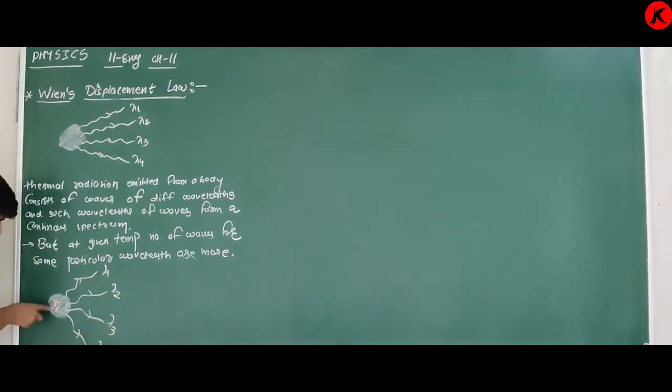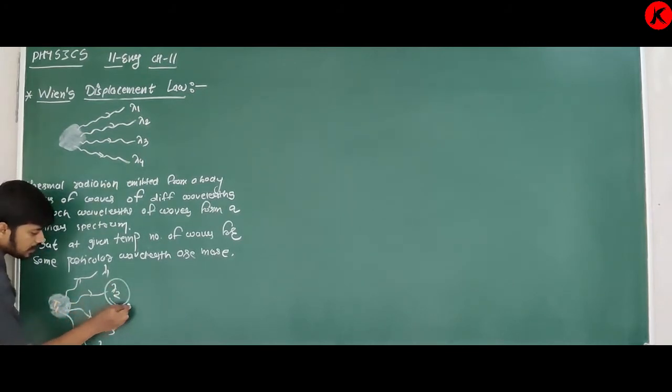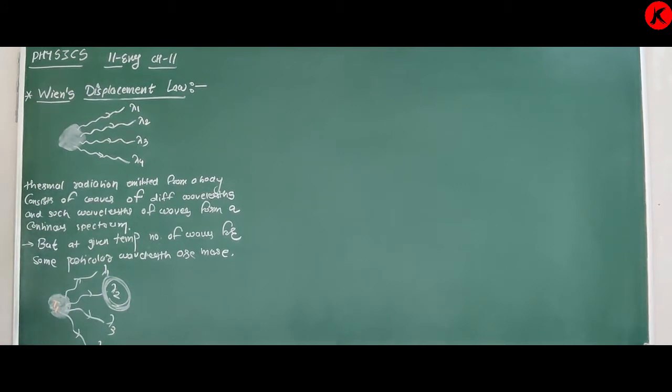But at a particular temperature, the number of waves of some particular frequency is more. So at temperature T1, it emits radiation of all wavelengths, but these waves are more in number, meaning the intensity of this radiation is more. Another radiation has lower intensity.